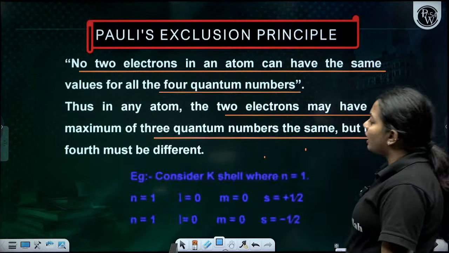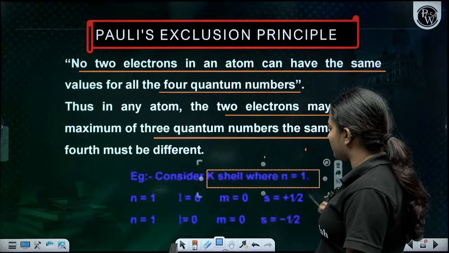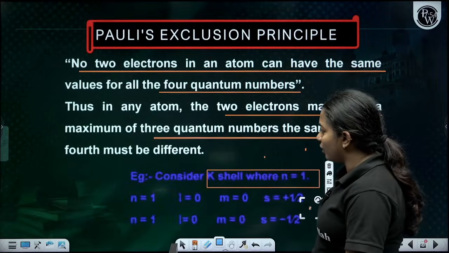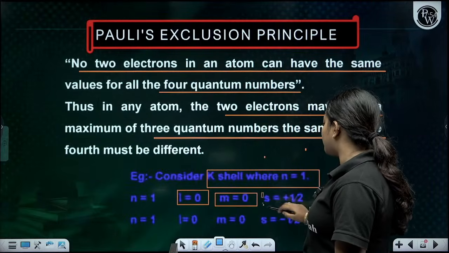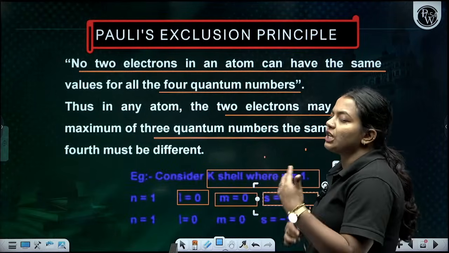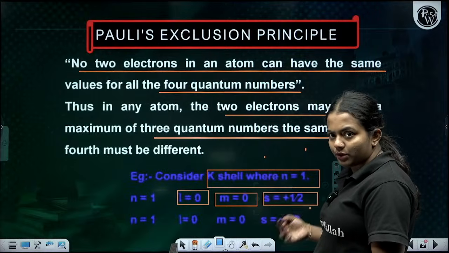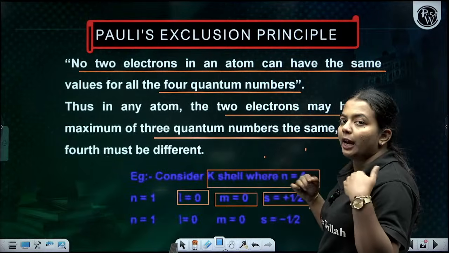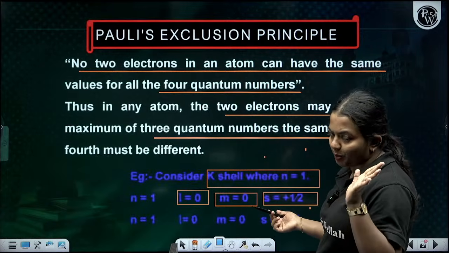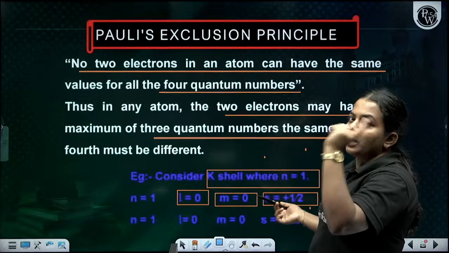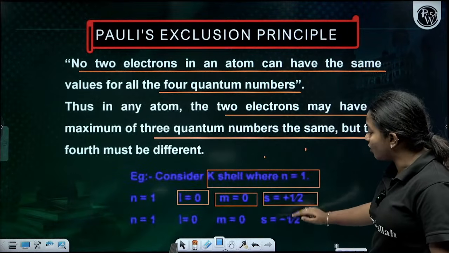For example, take the K shell, which is n equal to 1. N is equal to 1 means l is going to be 0, and m is also going to be 0. S is going to be plus 1 by 2. For the other electron, n is equal to 1, l is equal to 0, and m is also going to be 0, because if l is equal to 0, of course the magnetic quantum number is also 0. Spin is going to be minus 1 by 2. So I can say that this one is different.